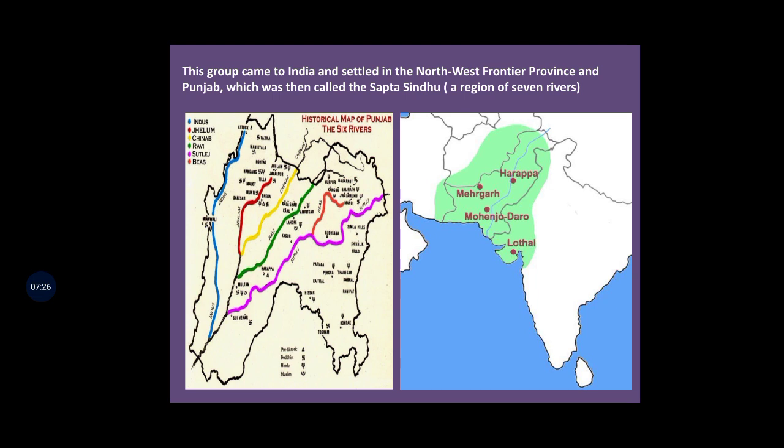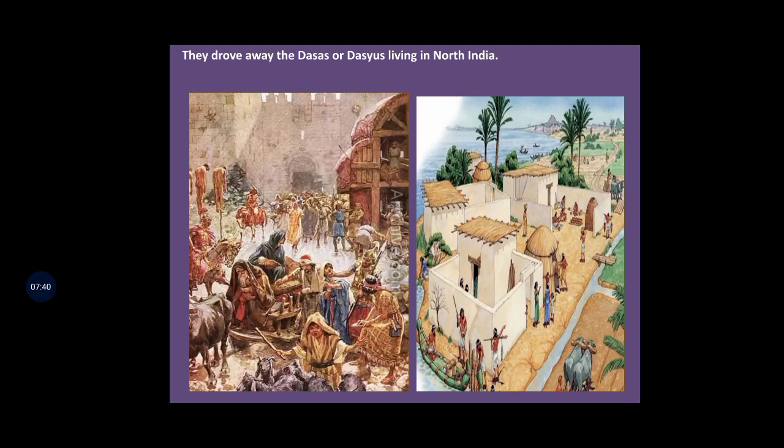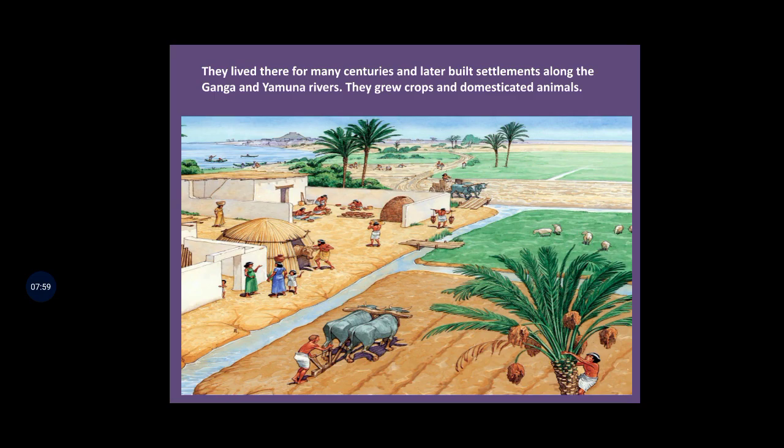So this group of tribes came to India and settled in the northwest frontier province and Punjab. Okay students, they drove away the Dasas and Dasyus living in North India. Students, it means they forced those who were already living in North India to go from there, and they settled there.